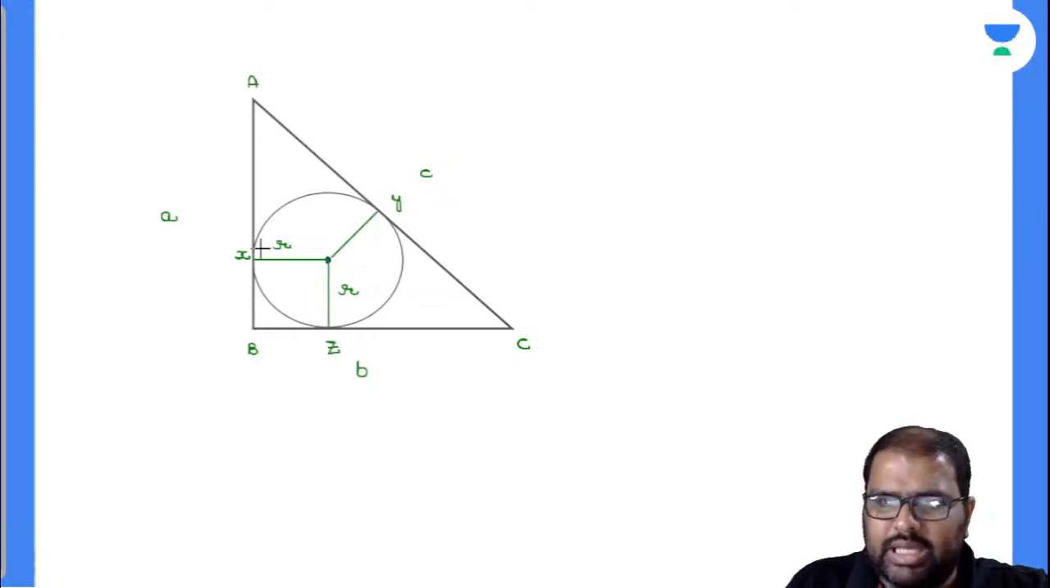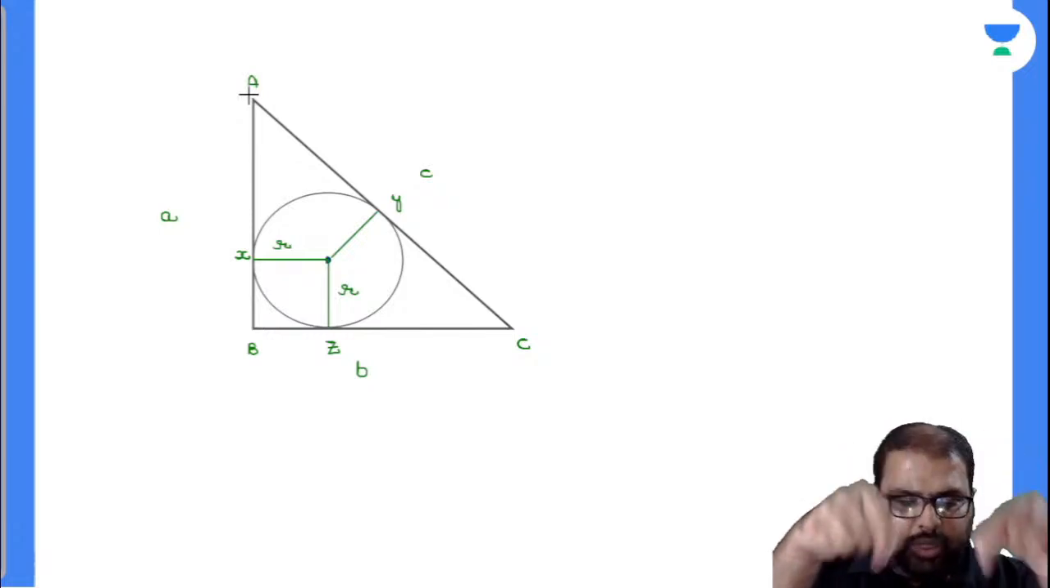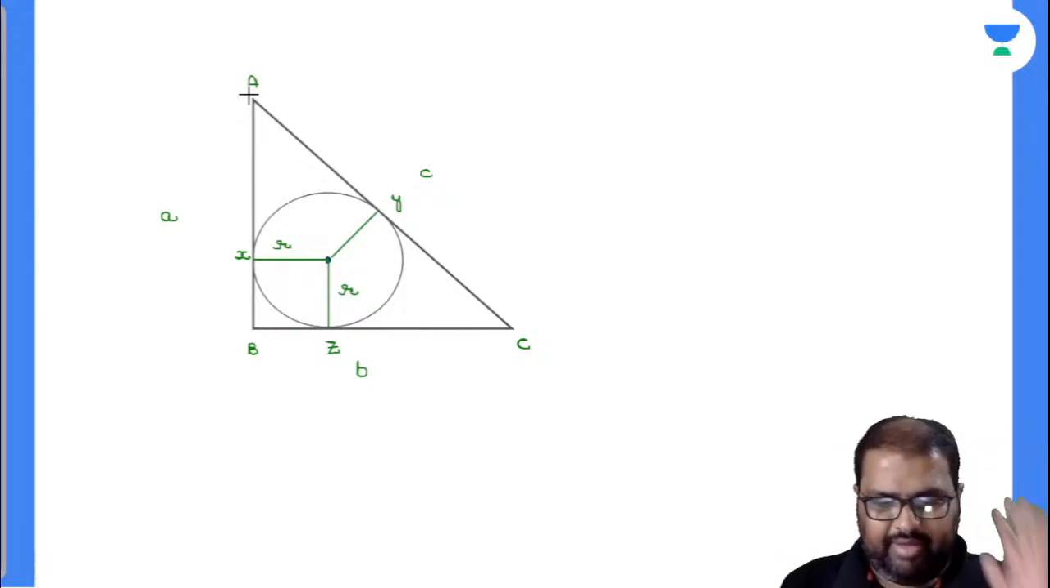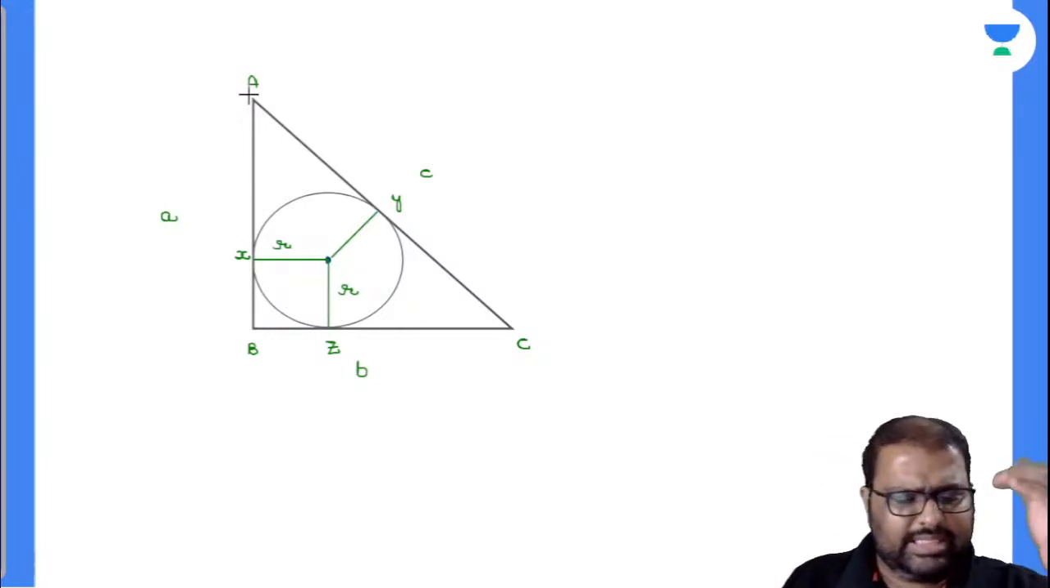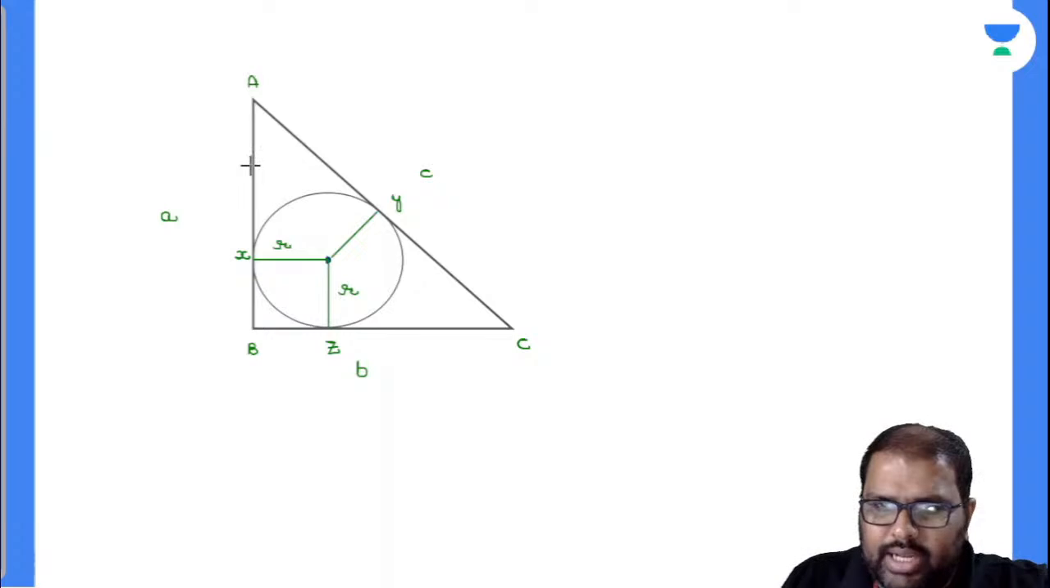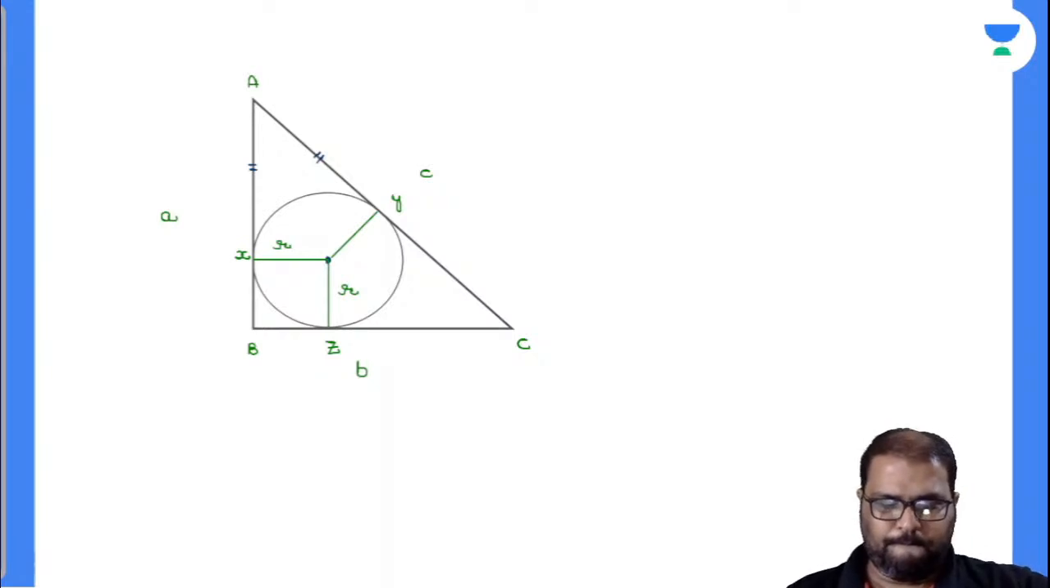If you closely observe, from an external point called A, I have drawn two line segments AX and AY, which are meeting at only one point on the circle. These are called tangents, and these two tangents will be of equal length. Am I right or wrong? Please let me know, yes or no. Will you accept with me? Yes, perfectly. You should accept with me.